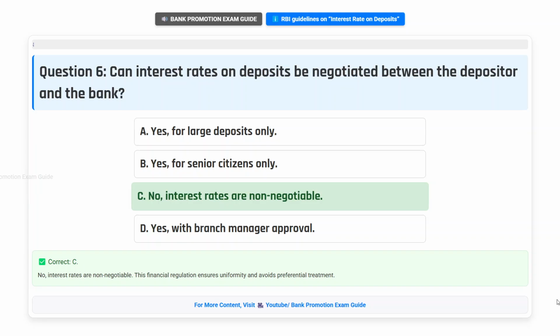Correct answer C. No. Interest rates are non-negotiable. This financial regulation ensures uniformity and avoids preferential treatment.